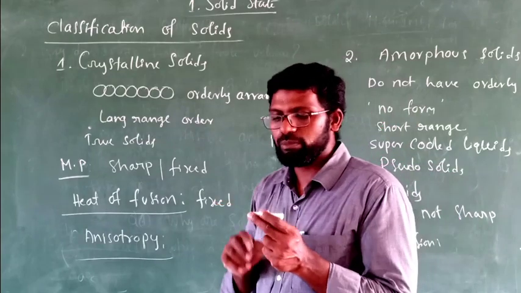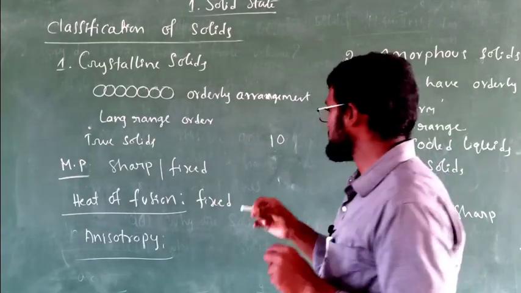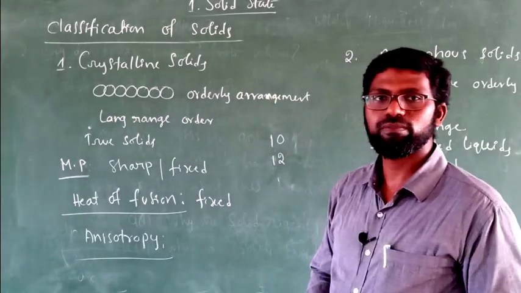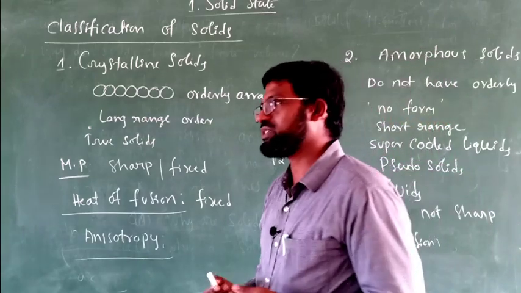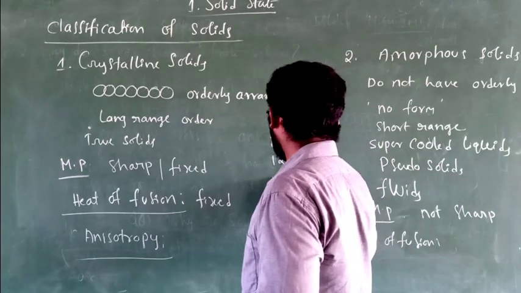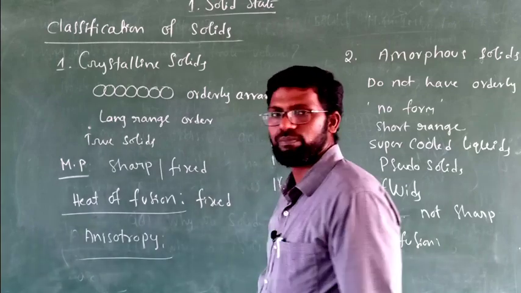The second time, along the y-axis, I will get a different value, say 12 units. The third time, along the z-axis, I may get another value, say 16.